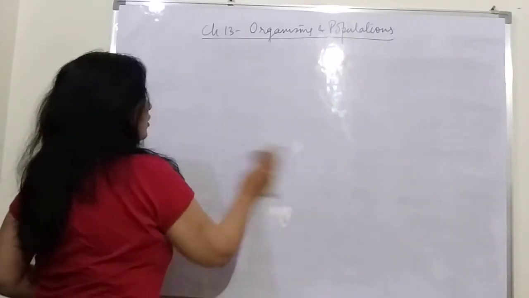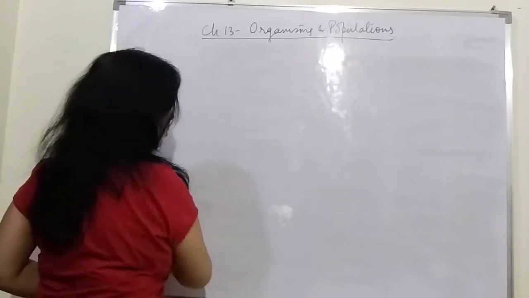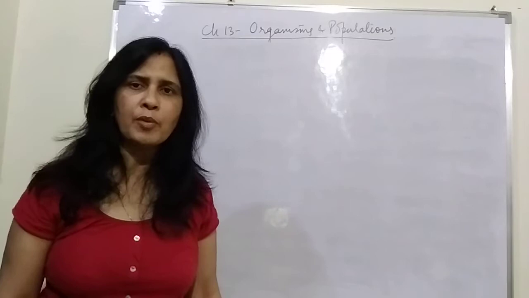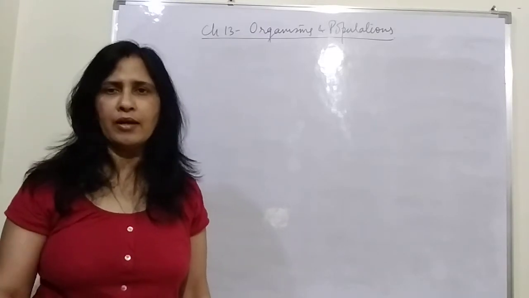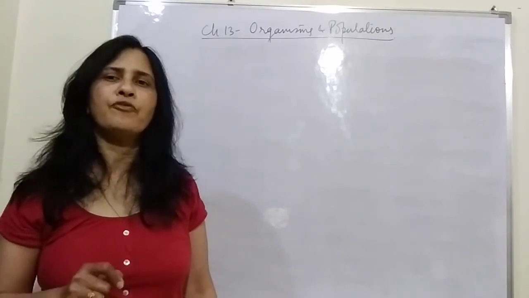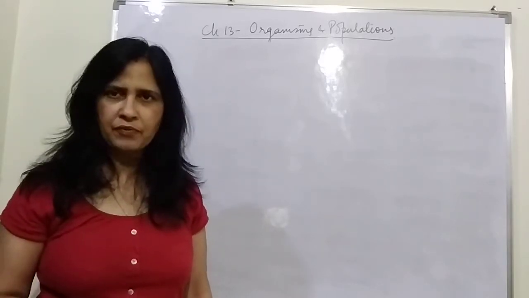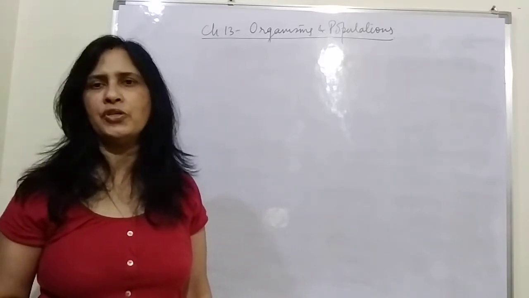So it can be any organism, it can be any area, big or small. For example, we may talk about the population of human beings in Lucknow. We can also talk about the population of frogs in a pond. That pond is very small, but we have to specify the area and the species.